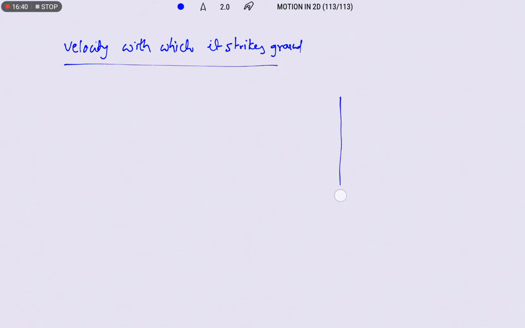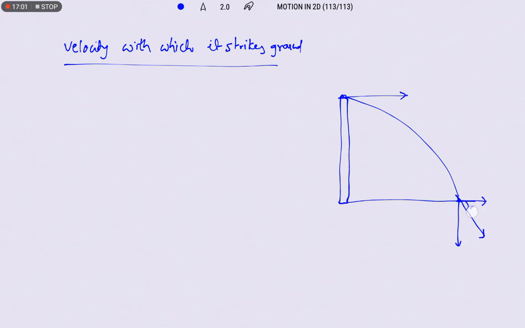After t seconds we need to find, that means after final time before going to touch the ground, its velocity. So this is the direction of velocity vector, resolving this into two components. I am taking that angle with which it touches the ground as theta, and this is v, and this is vx, this will be vy. Sometimes they ask what is the angle with which it strikes the ground.